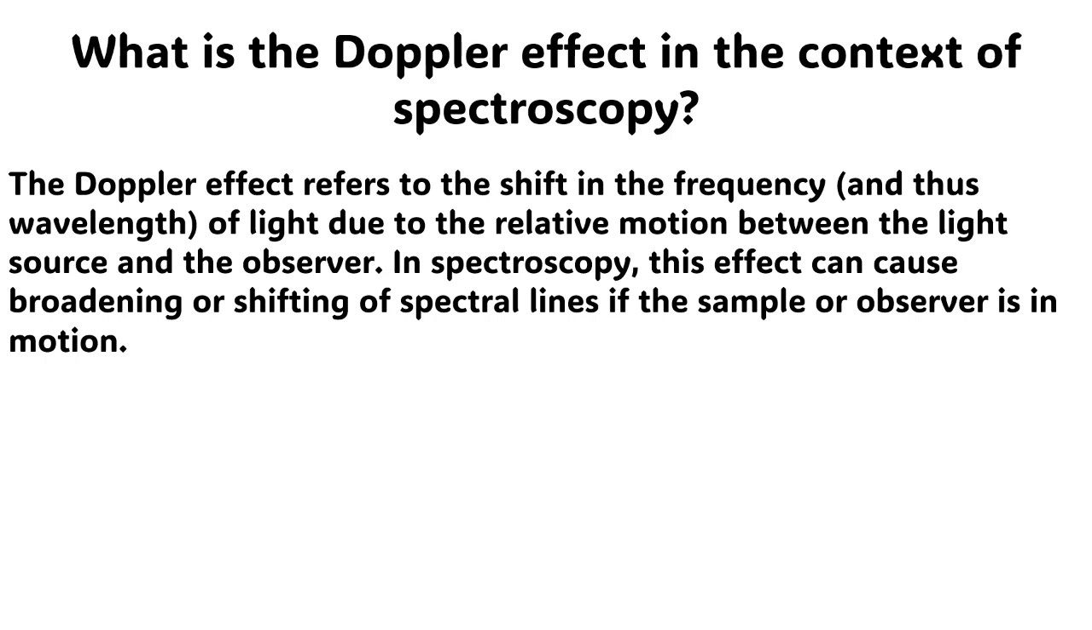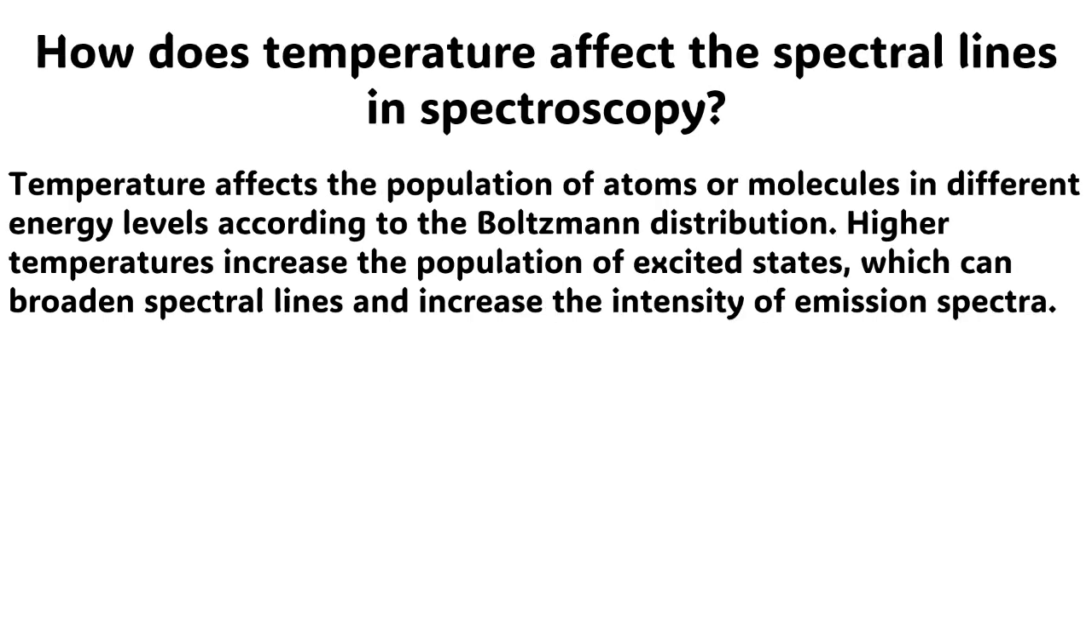The next question is, what is the Doppler effect in the context of spectroscopy? The answer to this question is very simple. The Doppler effect refers to the shift in the frequency, and thus wavelength, of light due to the relative motion between the light source and the observer. In spectroscopy, this effect can cause broadening or shifting of spectral lines if the sample or observer is in motion.